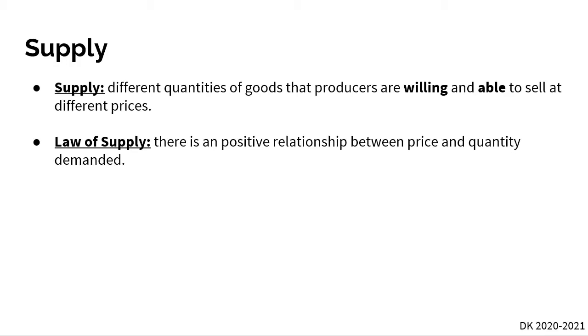So here, if we're looking at our definition for supply, it's basically the same definition as for demand. The difference being is that instead of consumers with demand, we're looking at producers with supply. But pretty much everything about that definition remains the same. So with supply, we're looking at the different quantities of goods that producers are willing and able to sell at different prices. So those two words are still extremely important when we're talking about supply, and even extremely important when we talked about demand here.